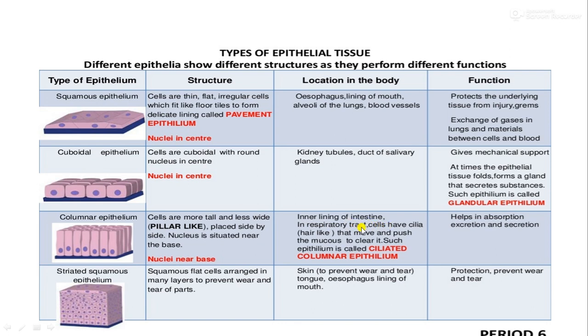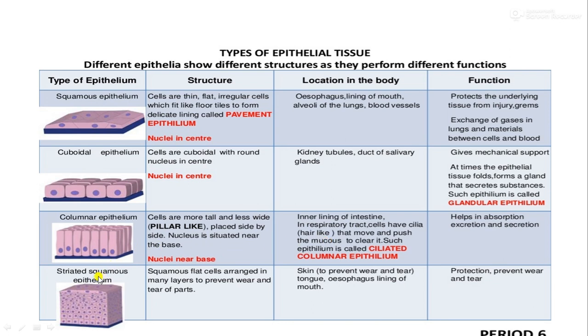In the respiratory tract, these cells have cilia, as I told you, hair-like projections. This is for movement of substances, to move and push the mucus to clear it. So when the columnar epithelium has cilia, it is called ciliated epithelium. That is for pushing substances or movement of substances. It also helps in absorption of substances, excretion of waste or some materials, and secretion of substances. So this is the columnar epithelium.